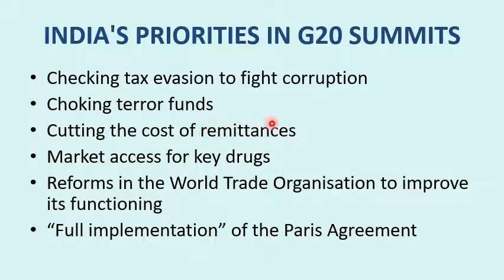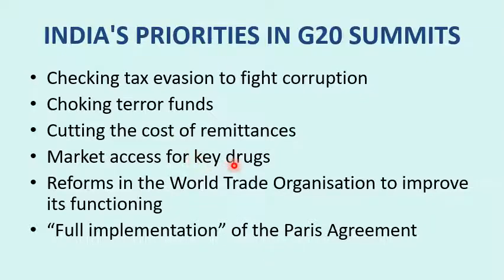That money we call remittances. They send it because they have families here, so they work there. That is how they send these remittances. So we want to cut the cost of those remittances. If a member needs to send money, they have to pay some cost, some fee. So we need to cut the cost of remittances.